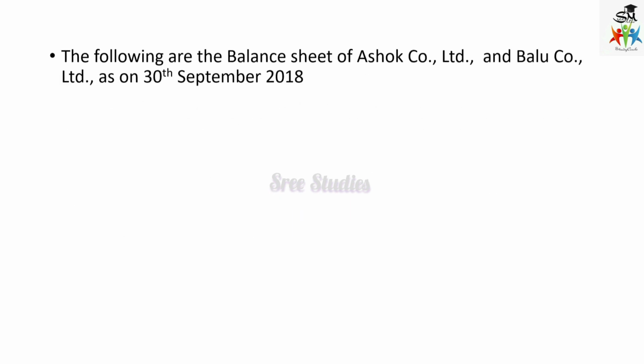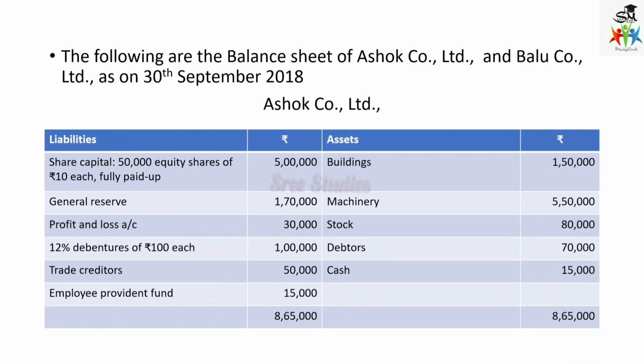The following are the balance sheets of Ashok Company Limited and Balu Company Limited on 30th September 2018. So, two companies' balance sheets they are giving. First it's with Ashok Company Limited, the balance sheet, asset side and liability side. There is share capital of 50,000 equity shares fully paid, general reserve, profit and loss account, 12% debentures, trade creditors, employee provident fund. And then buildings, machinery, stock, debtors, cash, everything is available.